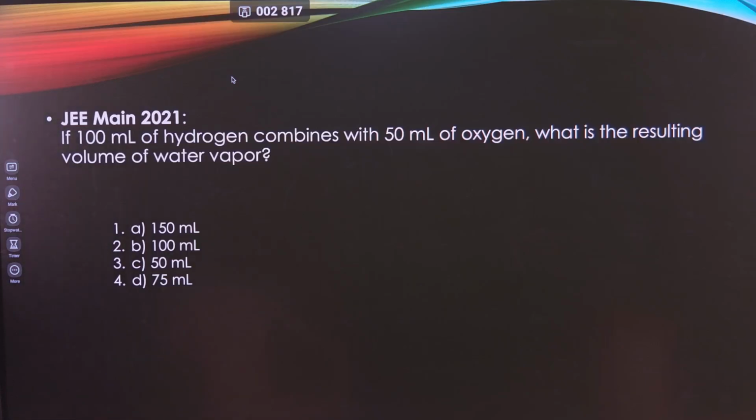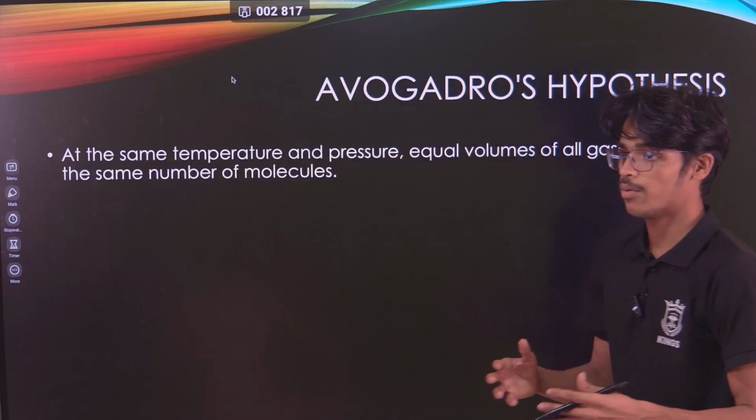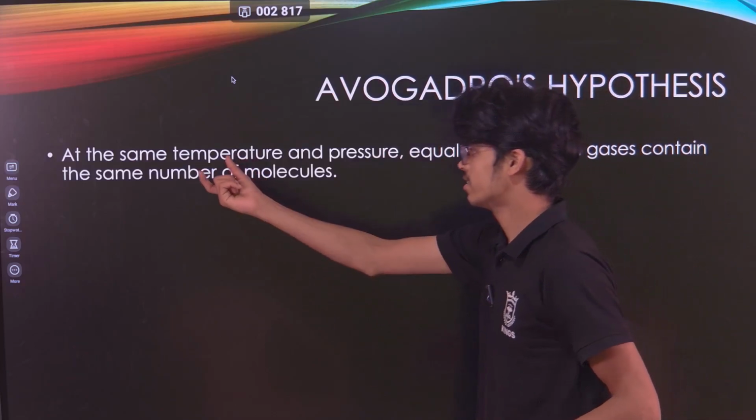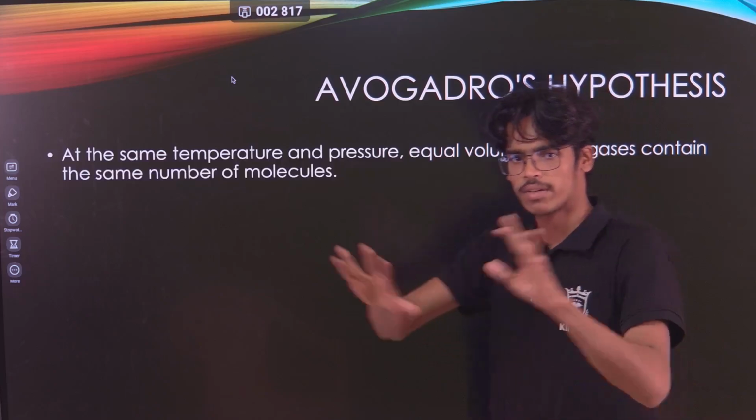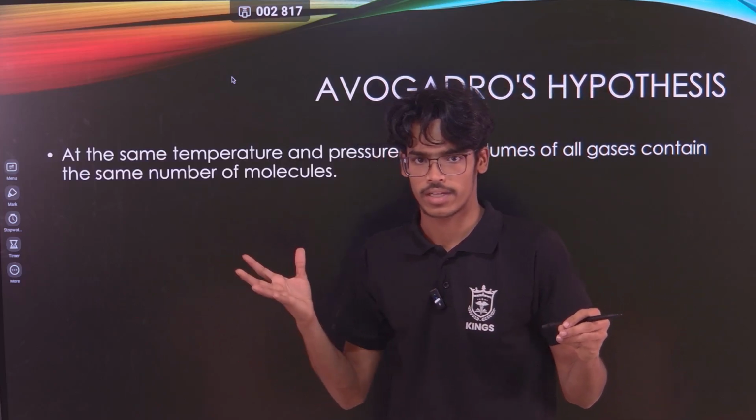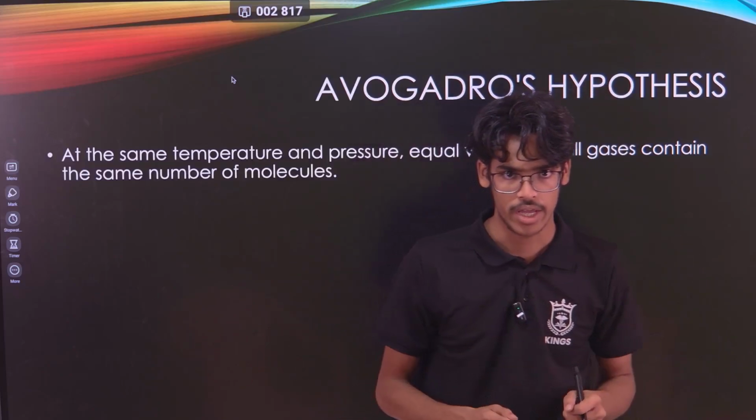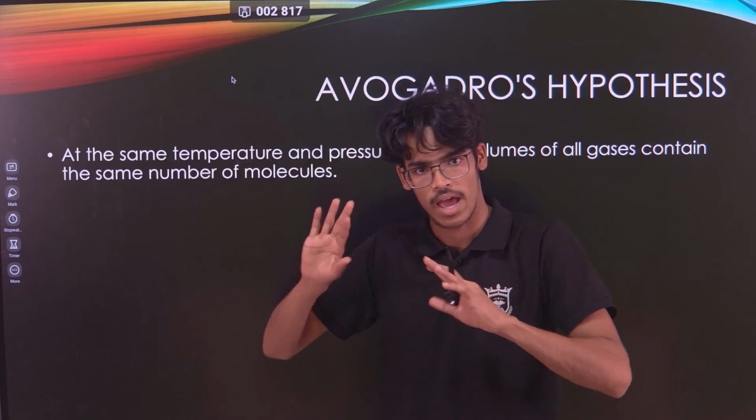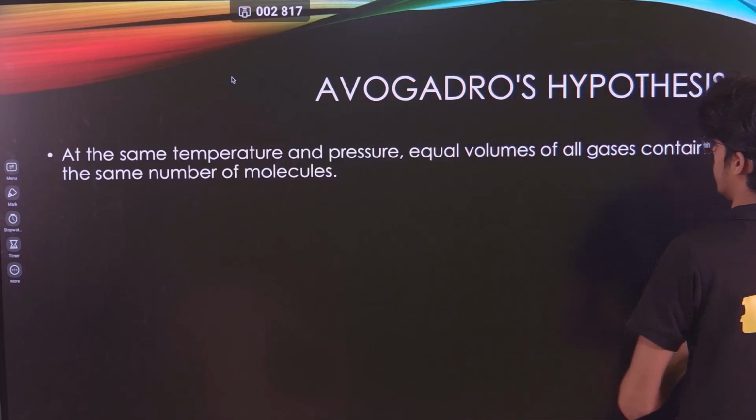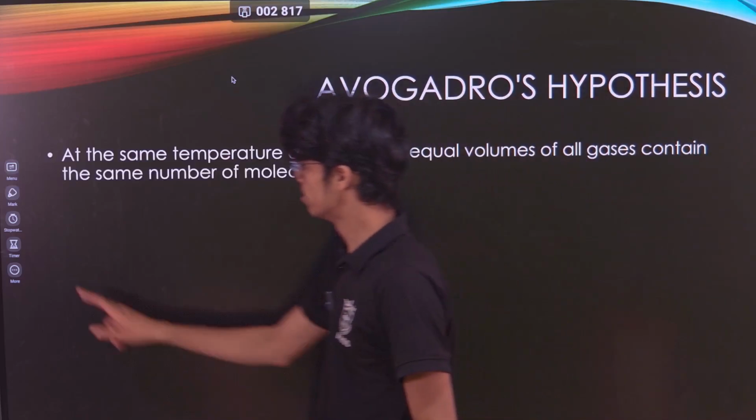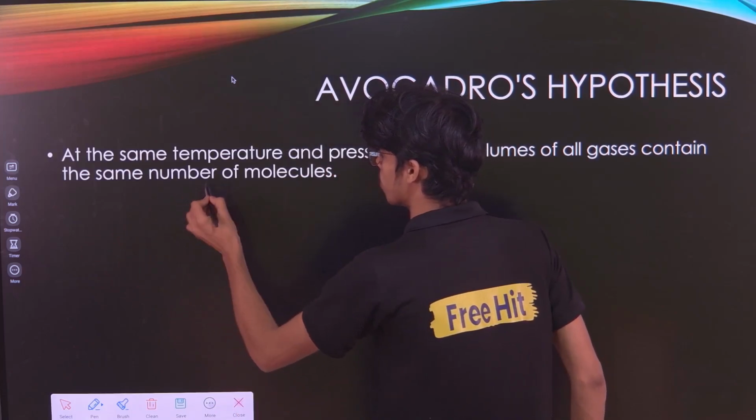Let's go on to our next topic, that is Avogadro's hypothesis. So what is Avogadro's hypothesis? It says that at the same temperature and pressure, equal volumes of all gases, whichever gas you take, hydrogen, oxygen, nitrogen, maybe 1 liter from every gas, will always contain the same number of molecules.